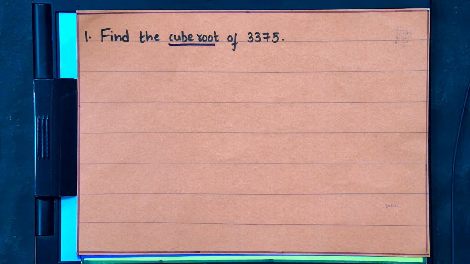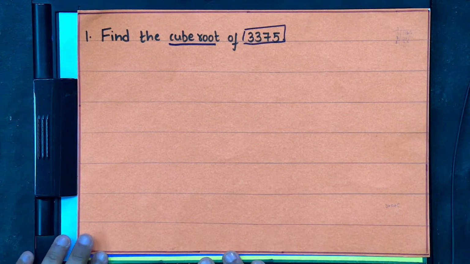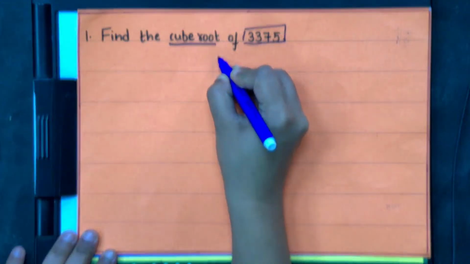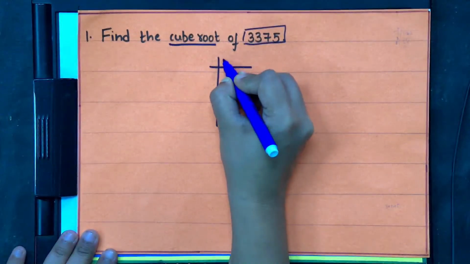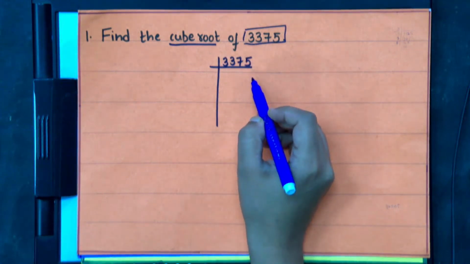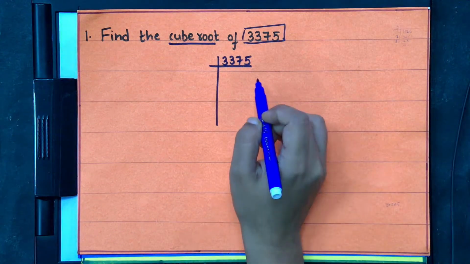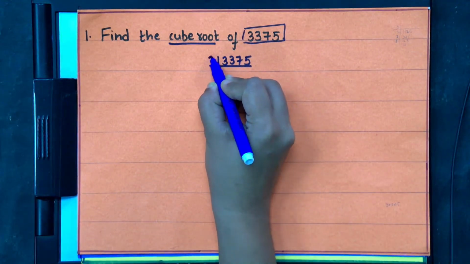So as I have discussed the prime factorization method, how to find the cube of a number, in a similar way we are going to find the prime factors of the given number. Here the number is given as 3375. Let us find the prime factorization of this number. At the ones place we have 5, so this number is not divisible by 2. The next prime number is 3, so let us divide this by 3.